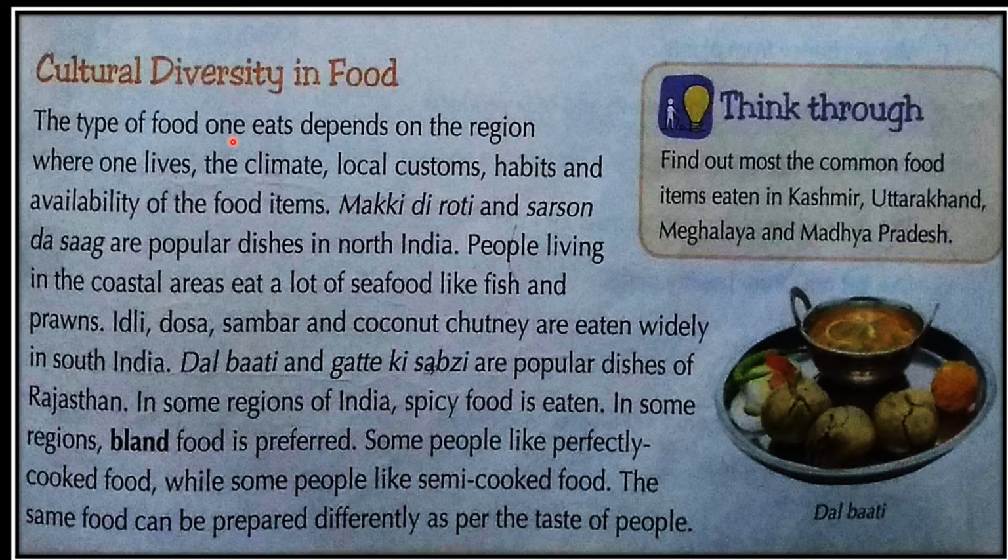Now we will read cultural diversity in food, which means variety of foods. The kinds of food we eat depend upon our culture. It's up to us, okay children? The type of food one eats depends on the region where one lives, the climate, local customs, habits, and availability of the food. So it depends on you what kinds of food you like to have. Now see here, a few food items are mentioned according to the different places of India. Let's read about that.